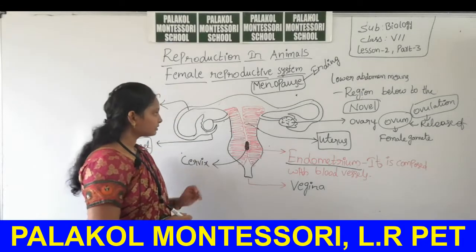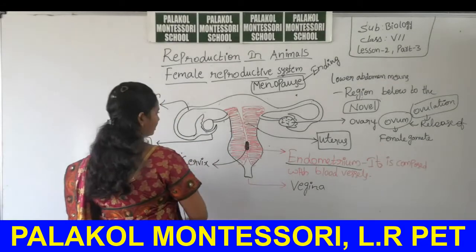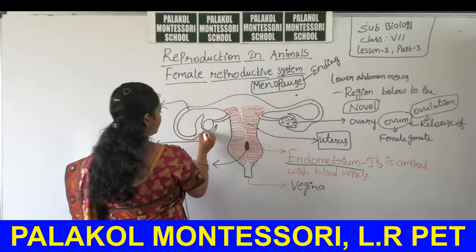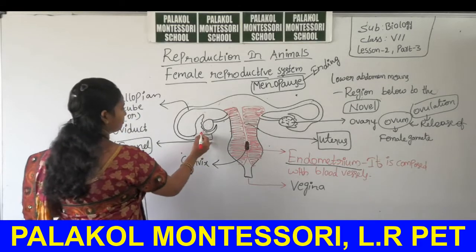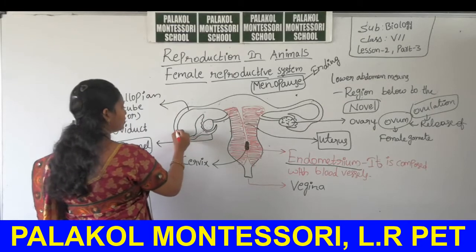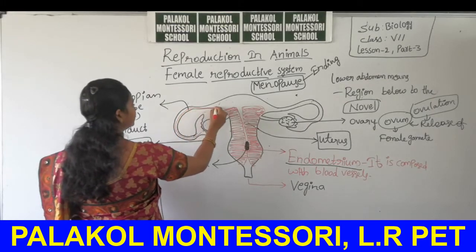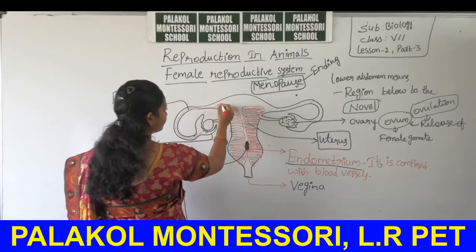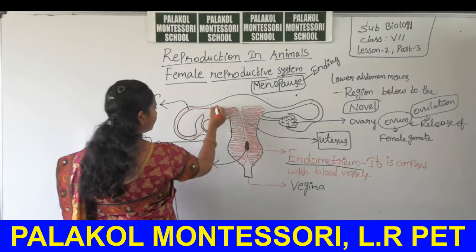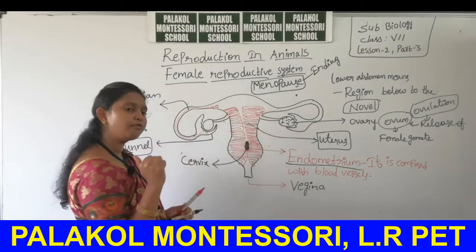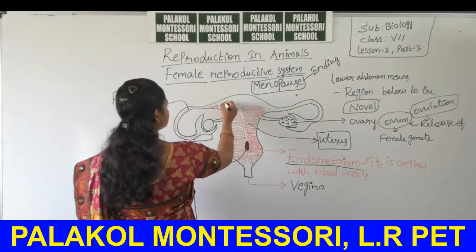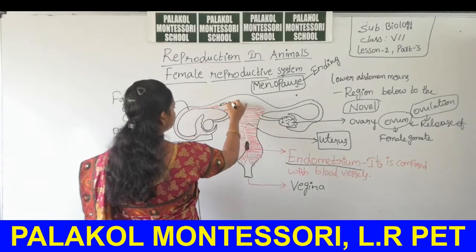So this ovum is present inside the ovary. One ovum is released in one month, and it is caught by the funnel-like structure and moves inside the tube. This ovum waits here inside the fallopian tube. For what? It is waiting for a sperm cell.